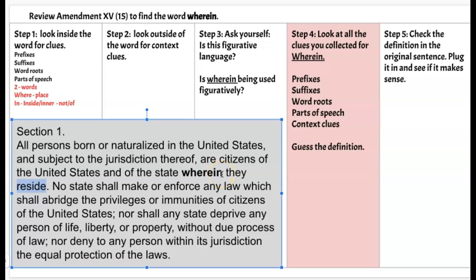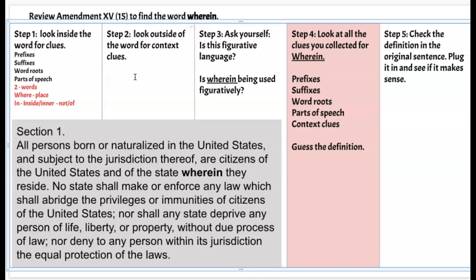So in this particular case, it seems like the word wherein means like from. So meaning from of the state where they're from. That's what I'm thinking for now.